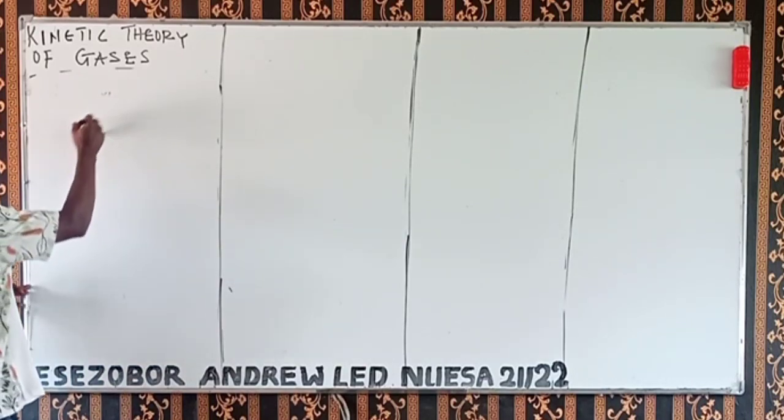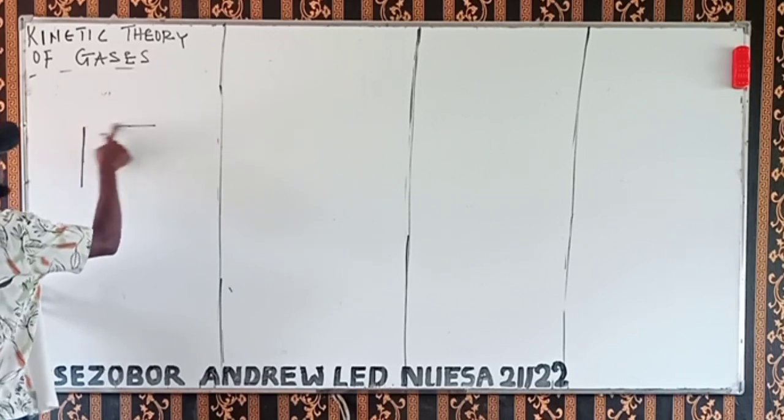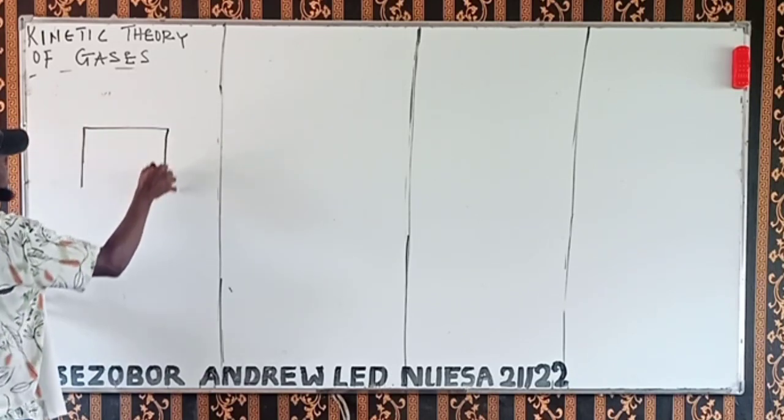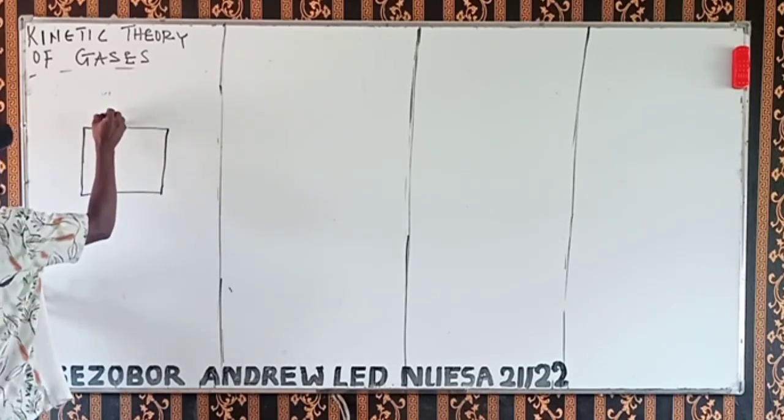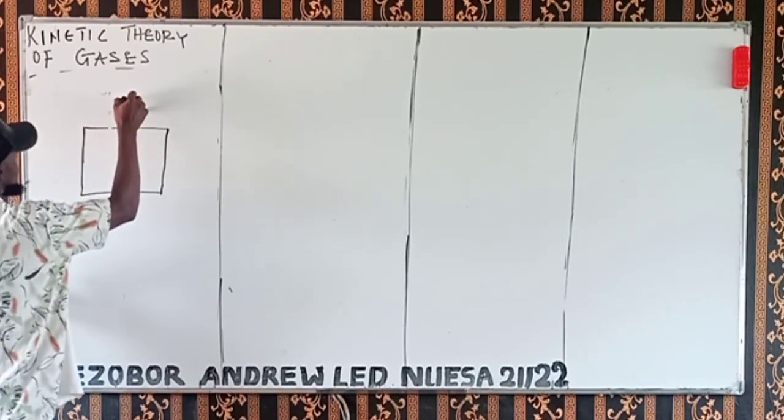Now, let's assume we have a cube, or we can draw a cube.